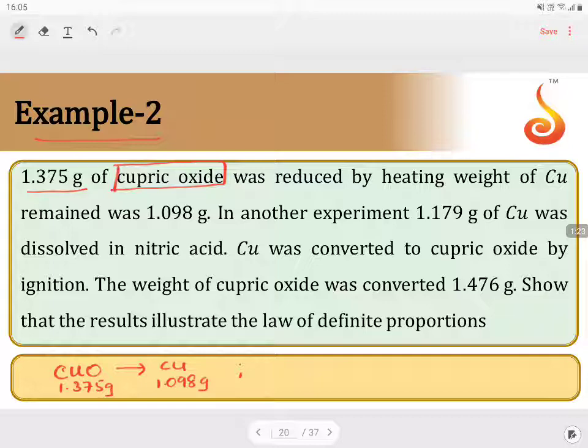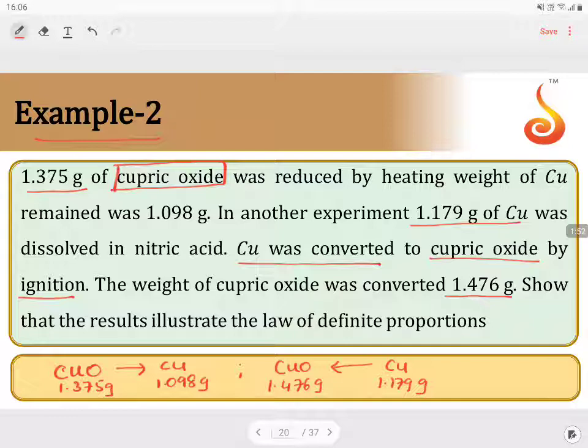Second case, copper was converted to cupric oxide by the ignition process. The weight of cupric oxide which was formed is 1.476 grams. So in the second case, cupric oxide is 1.476 grams, starting with 1.179 grams of copper. So let us go with this particular one.